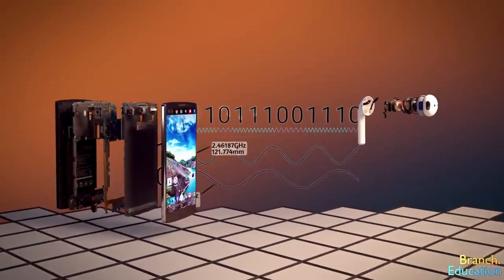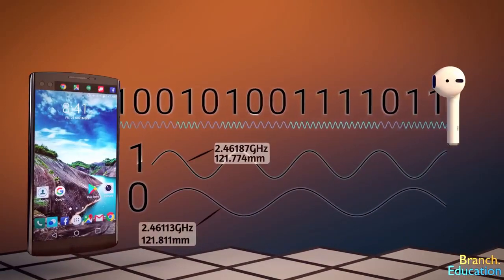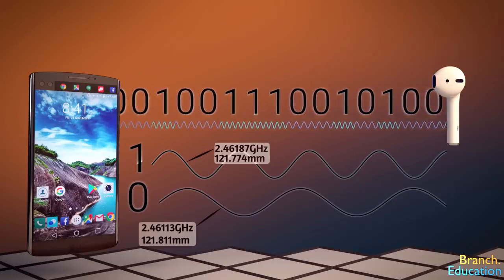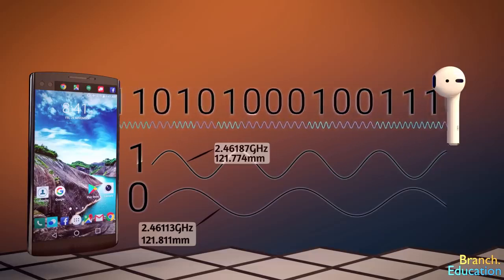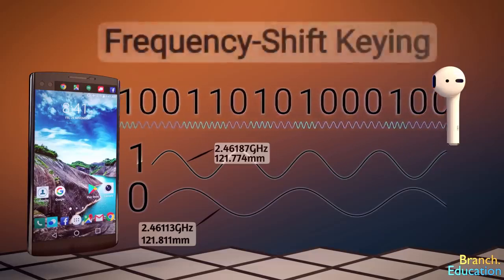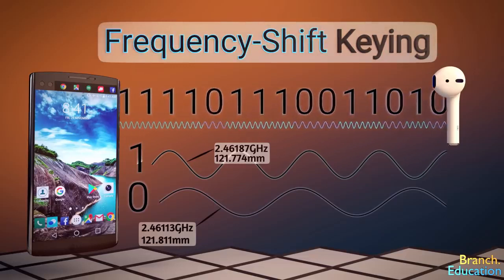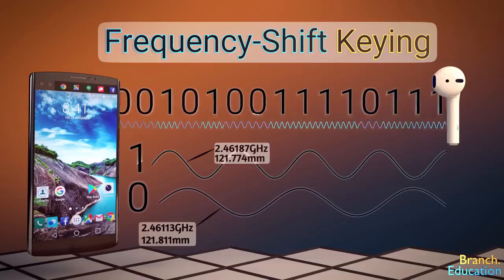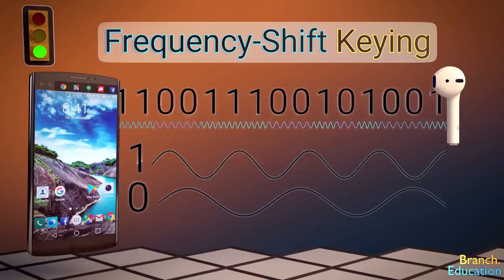Let's move on to even more complicated details regarding Bluetooth. The scheme of sending a digital signal, or a binary set of ones and zeros, by transmitting different frequencies of electromagnetic waves, is called frequency shift keying. Frequency shifting means that we adjust the frequency, and keying means that a 1 is assigned to one frequency and a 0 to another, just like our traffic light colors.